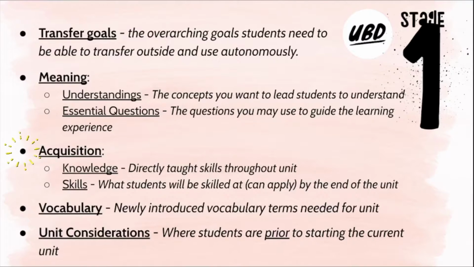Next, you will find the acquisition section that provides more concrete teaching. You'll see a list of knowledge. The knowledge, or what students need to know, is what the educator will directly teach throughout the unit. The skills, or what students will be skilled at, is how students will be able to apply what they know by the end of the unit.